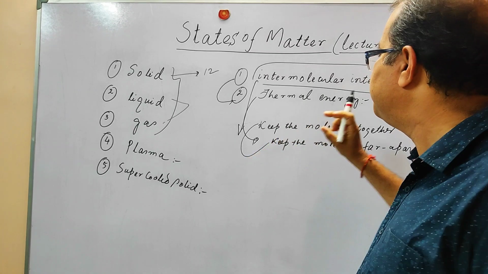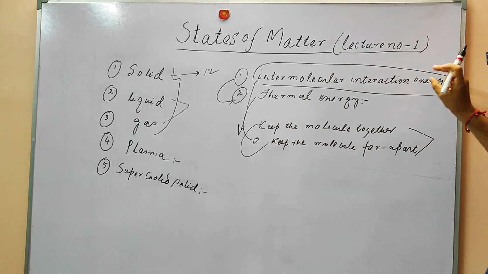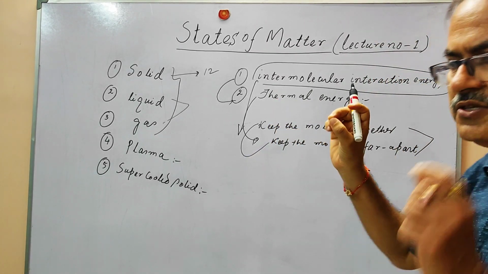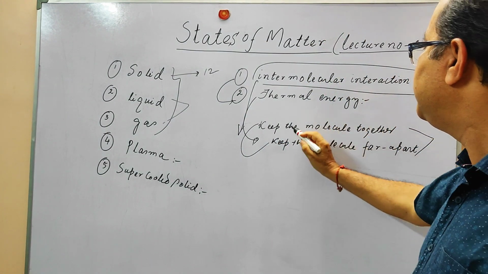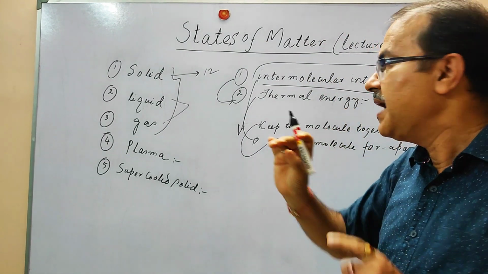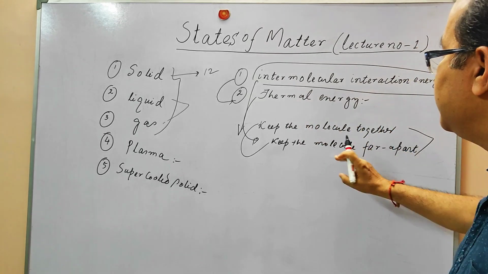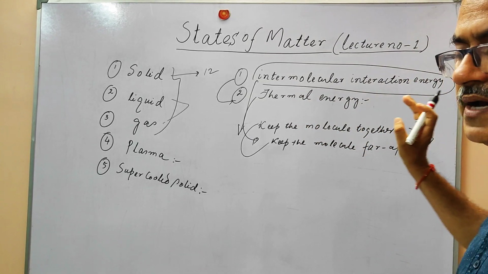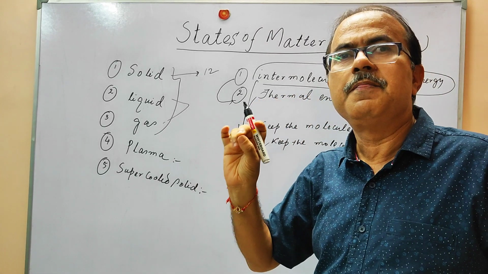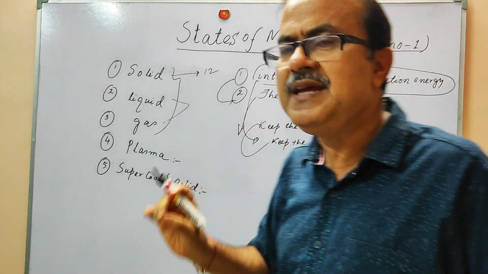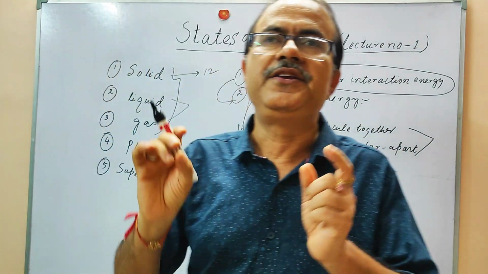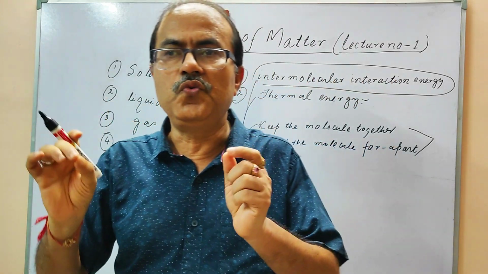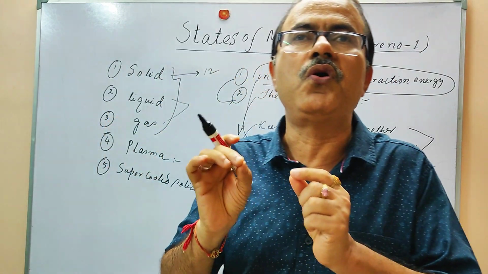Intermolecular interaction means intermolecular attractive force. It keeps the molecules together, whereas the thermal energy keeps the molecules far apart. When there is very little interaction between the molecules, it is very hard to produce a liquid or a solid.